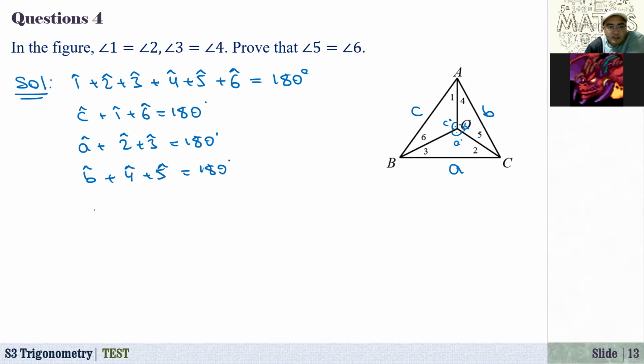And also we know that angle A plus angle B plus angle C, what is it? It is a round angle, that's equal to 360 degrees. So these are the information that we know. Now from here, 1 plus 2 plus 3 plus 4, 5, 6, that is 180. And A plus B plus C, 360. Okay, 1 equals 2. 3 equals 4.